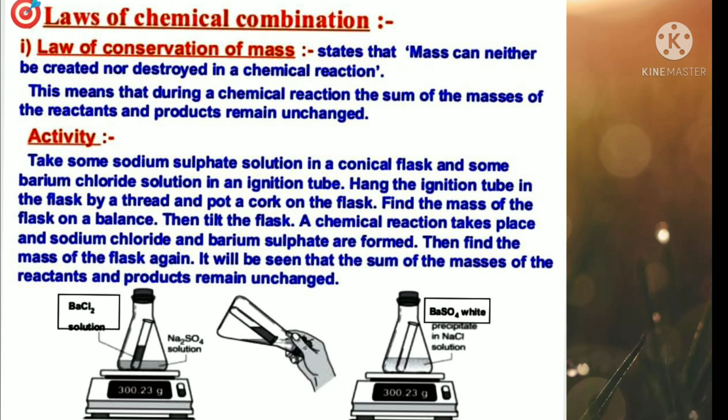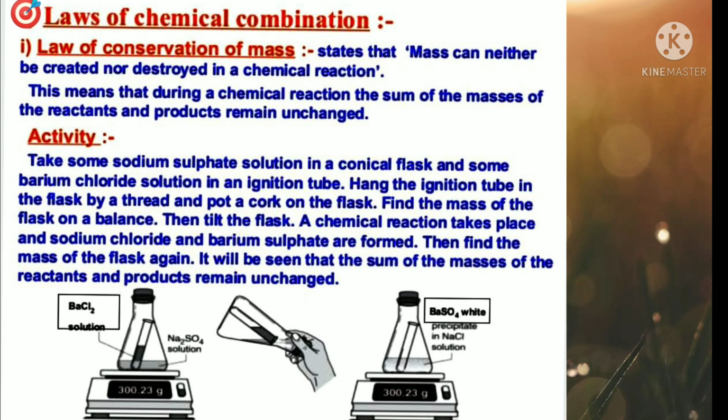Activity. Prepare a solution of sodium sulfate by dissolving approximately 2 grams of sodium sulfate in 100 ml of distilled water in a 250 ml conical flask. Prepare a barium chloride solution by dissolving approximately 2 grams of barium chloride in 100 ml water in another conical flask.